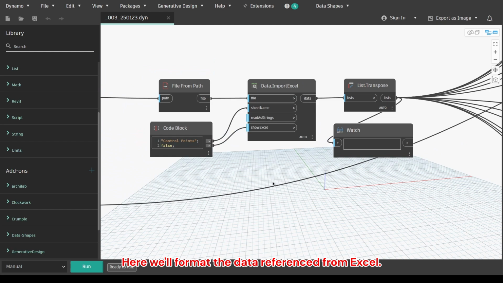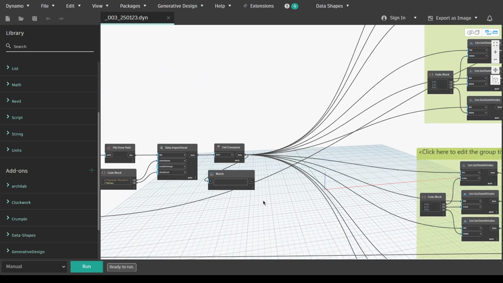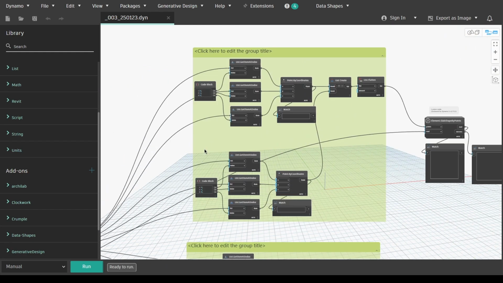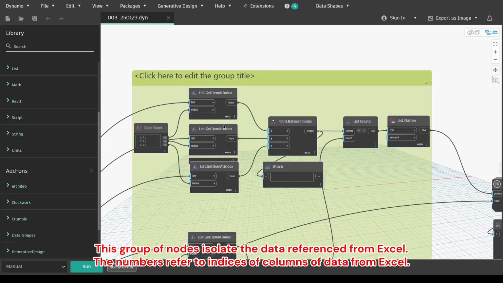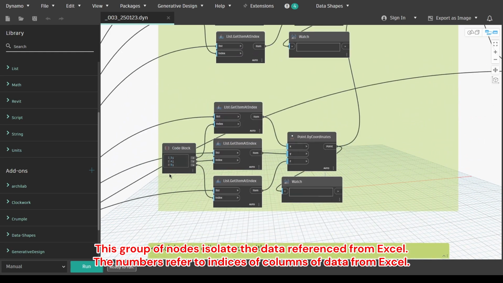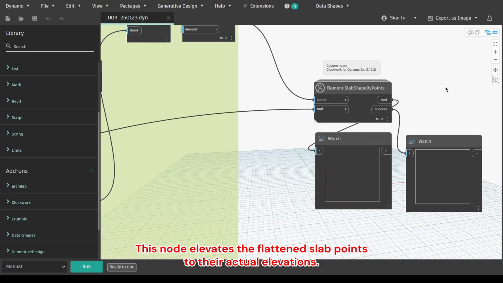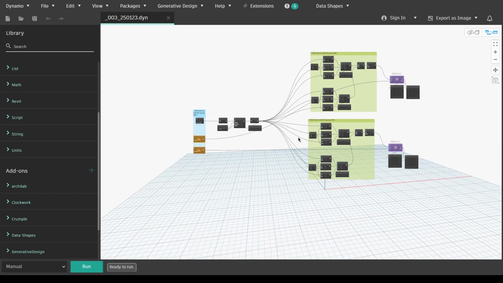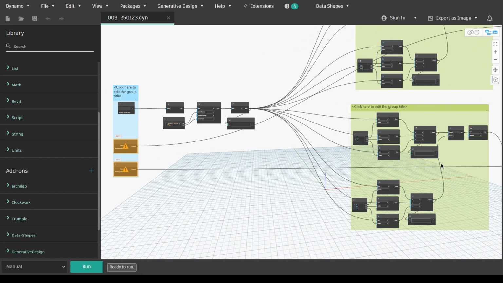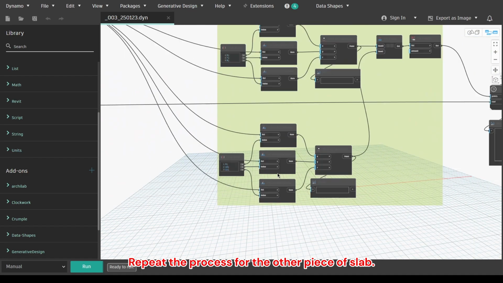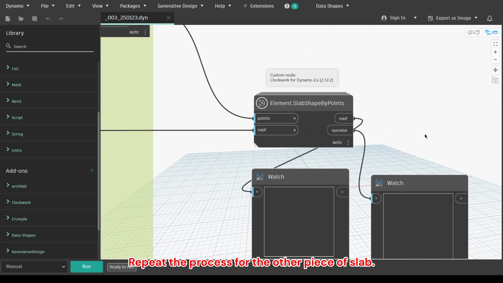Here we'll format the data referenced from Excel. This group of nodes isolates the data referenced from Excel. The numbers refer to indices of columns of data from Excel. This node elevates the flattened slab points to their actual elevations. Repeat the process for the other piece of slab.